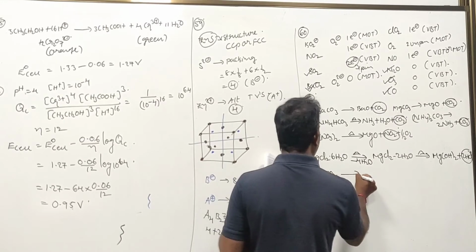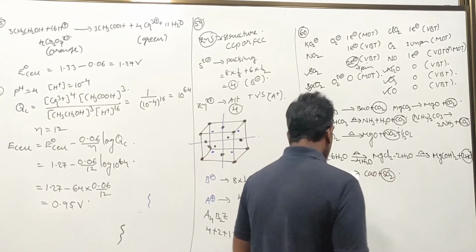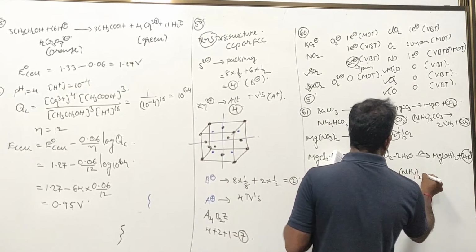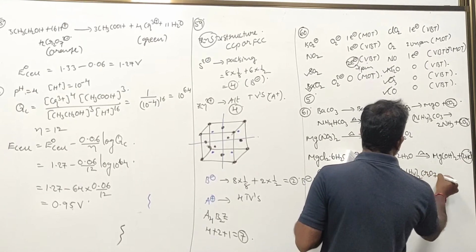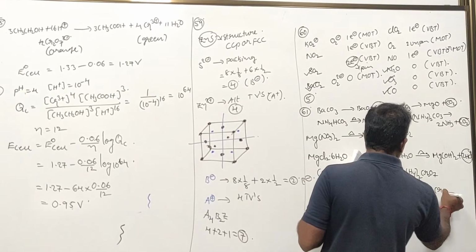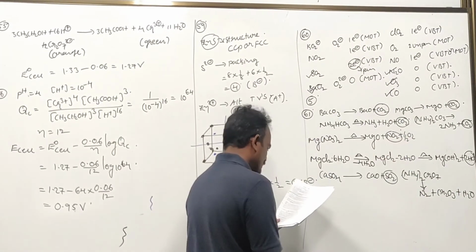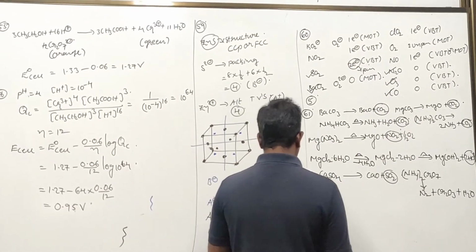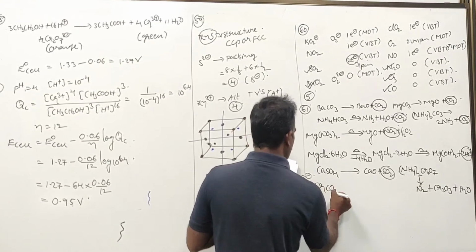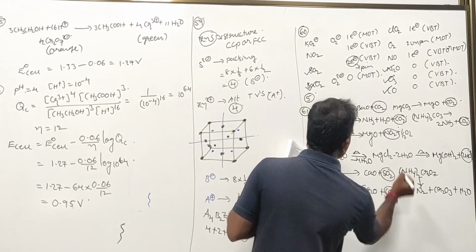CaSO4 upon strong heating gives calcium oxide plus sulfur dioxide, acidic. Ammonium dichromate, which we have just seen, (NH4)2Cr2O7, upon heating gives N2 gas plus Cr2O3 plus H2O. No acidic gas is present in it. Nitrogen is not acidic. SrCO3, upon heating gives SrO plus CO2, acidic gas.